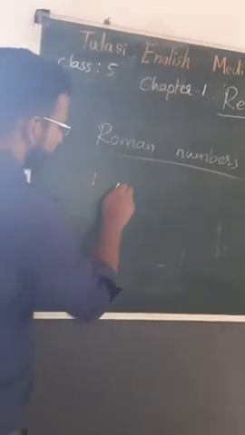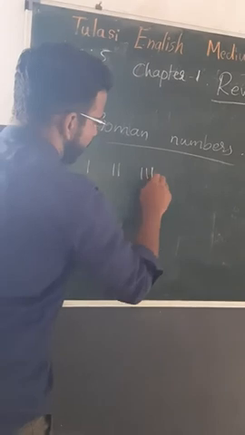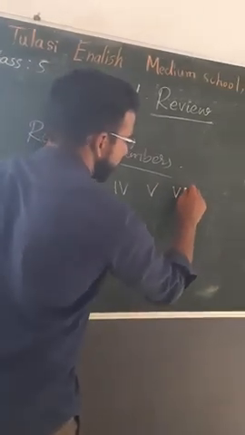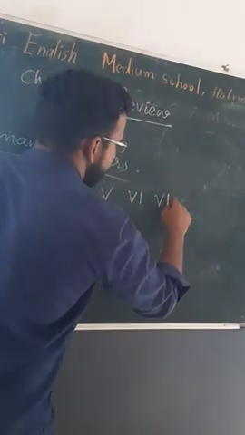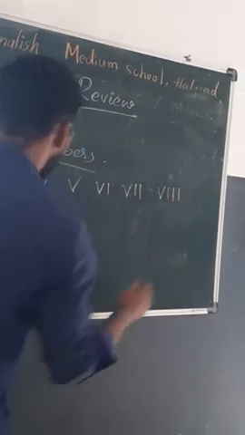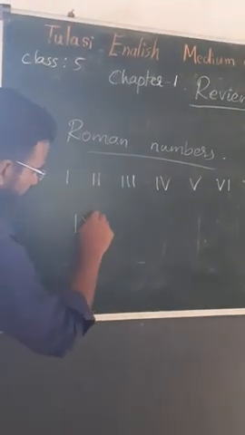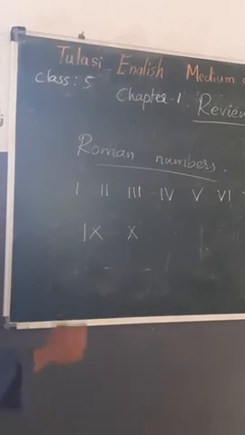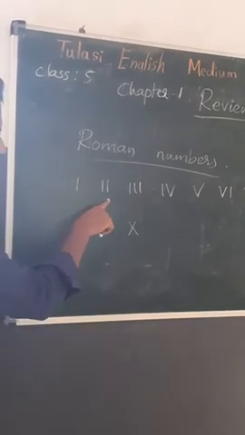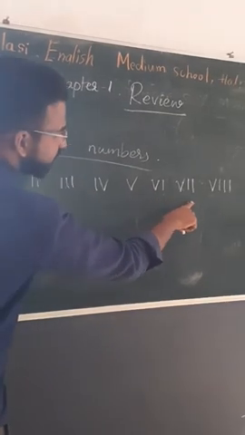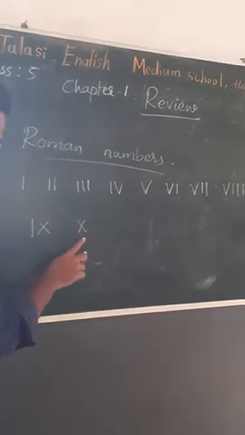Say 1, 2, 3, 4, 5, 6, 7, 8, 9, 10. Okay, this is 1, 2, 3, 4, 5, 6, 7, 8, 9, 10.